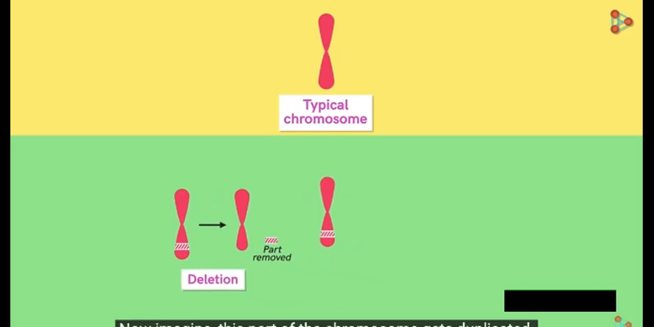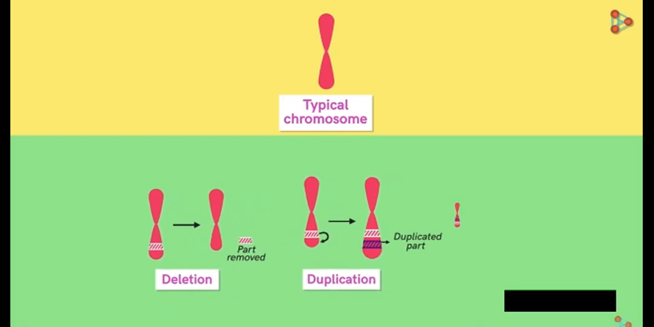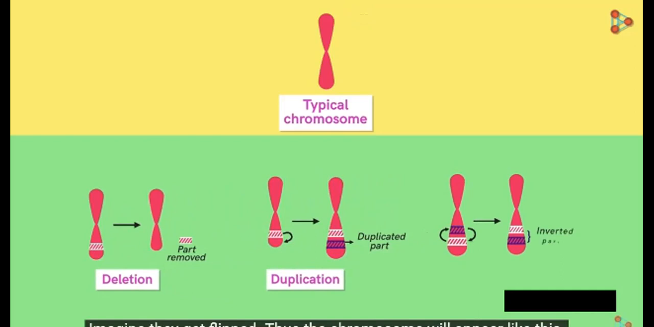Now imagine this part of the chromosome gets duplicated. As a result, the chromosome's length increases. Needless to say, this will also result in some or the other abnormality in the individual. This type of mutation is called duplication. Now comes the next type. These are two different gene segments. Imagine they get flipped. Thus, the chromosome will appear like this. This is called inversion. Do you think this type of mutation is harmful? It may or may not be harmful depending on which genes get flipped.